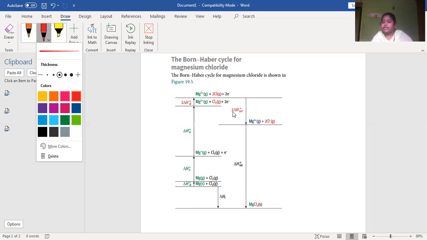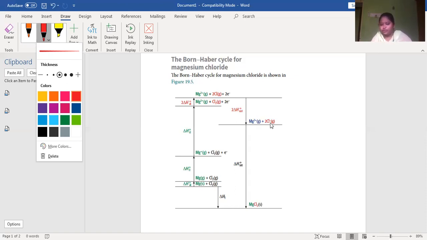Enthalpy change of electron affinity 1, because only one will happen here. If it is oxygen, electron affinity 2 also will happen. But chlorine is a group 7 element, so it needs only 1 electron. So 2 times enthalpy change of electron affinity 1, since it is 2 chlorine. So we get Mg2 plus and 2Cl minus, both in gaseous state. Now the arrow goes downwards, so it is an exothermic reaction. Now the enthalpy change of lattice for magnesium chloride.